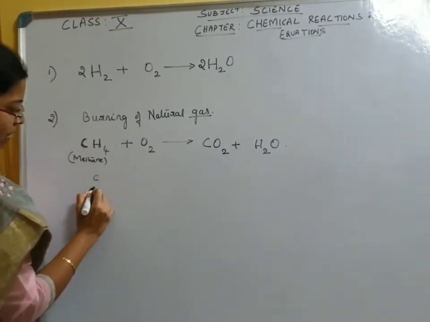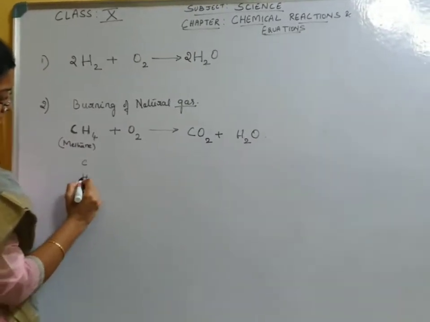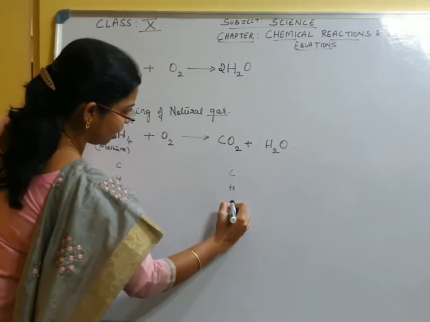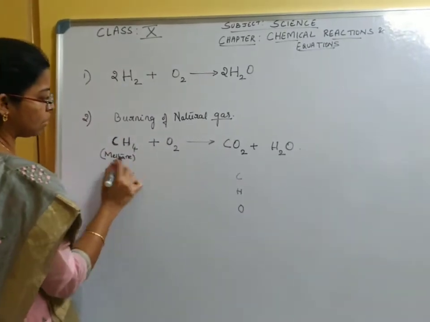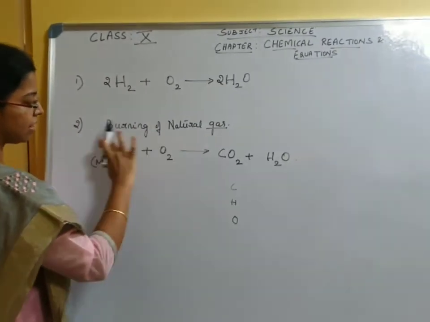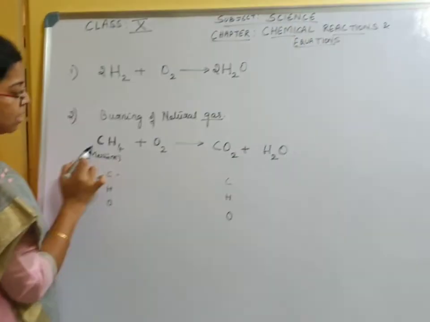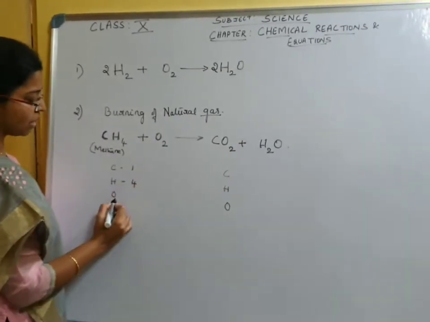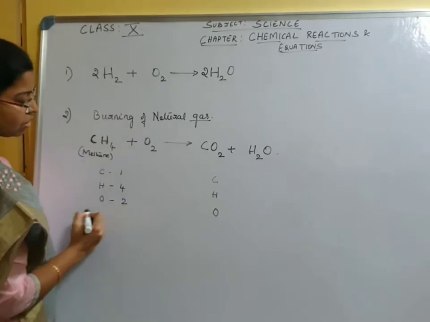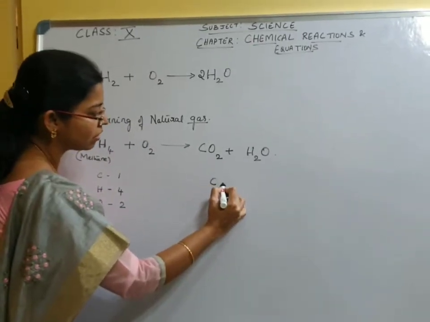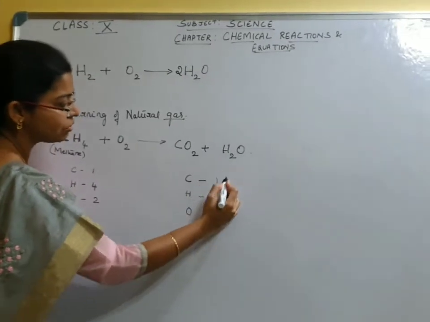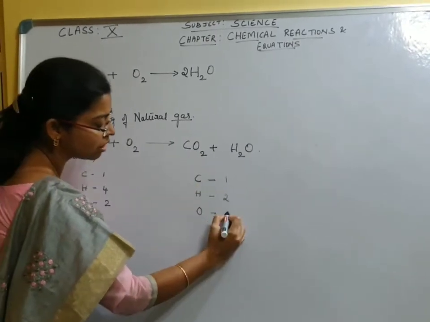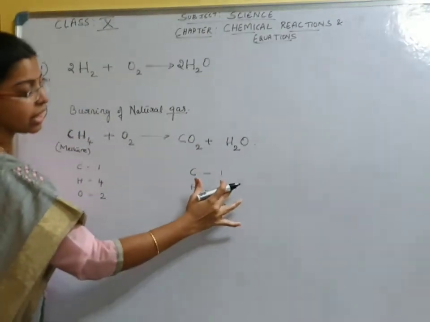Now we will write the elements carbon, hydrogen and oxygen on the reactants, and carbon, hydrogen, oxygen on the product. How many carbon atoms are there on the reactants? When we say reactants, we should sum up all the compounds. So here it is 1. Hydrogen we have 4 atoms. Oxygen we have 2 atoms. Coming to the product, carbon we have 1. Hydrogen we have 2. Oxygen, you need to add this 1 atom with 2 atoms. That is the sum of all the atoms on the product.